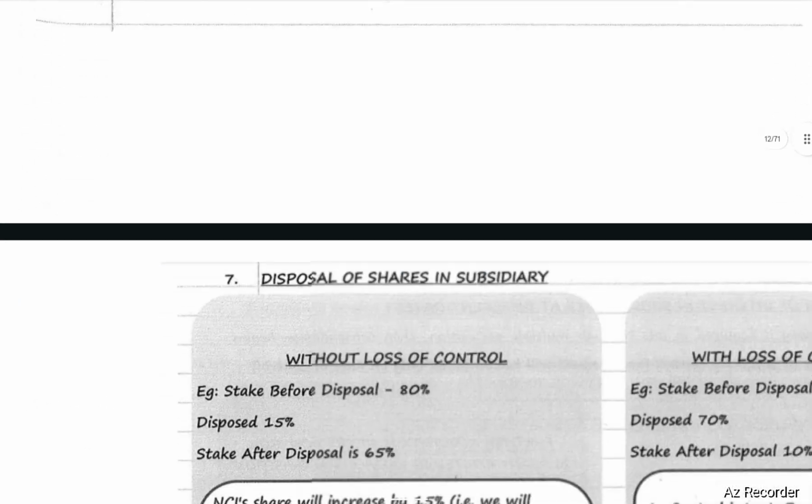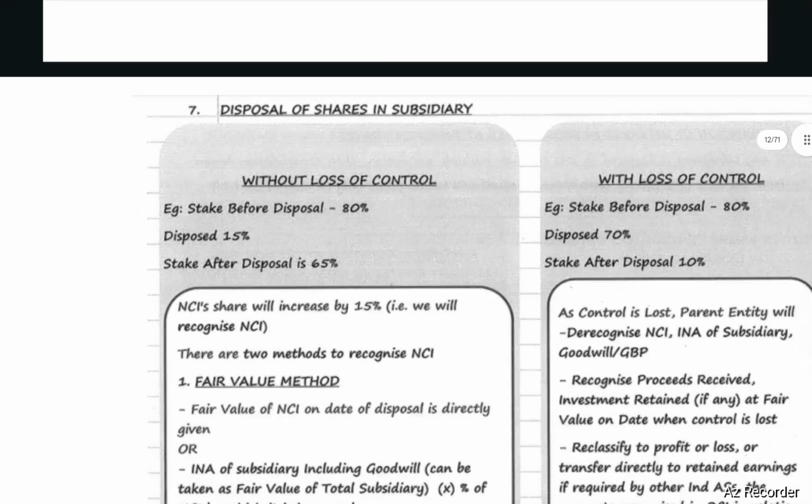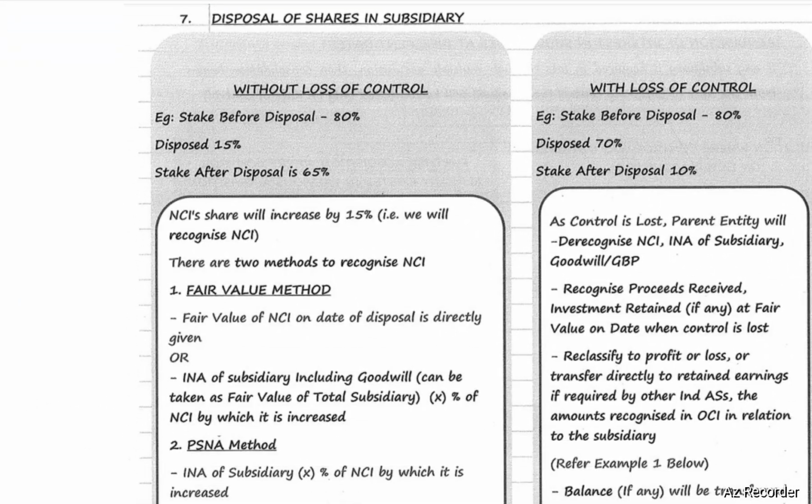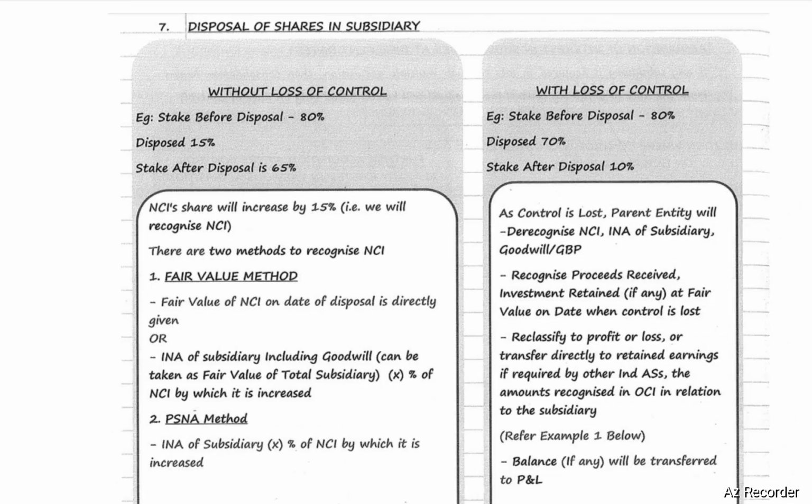Next, disposal of shares in subsidiary. Shares in subsidiary may be disposed either without loss of control or with loss of control. In case of without loss of control, for example, stake before disposal is 80%, disposal 15%, then stake after disposal is 65%. NCI share will be increased by 15%. How 15%? 80% minus 65%. That is, we will recognize NCI.